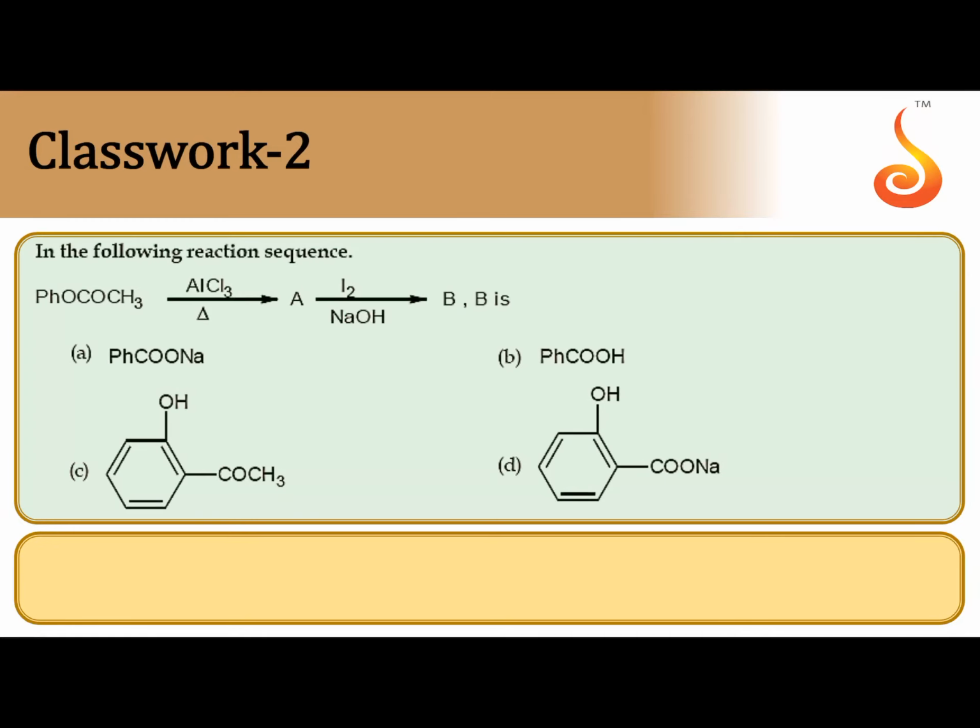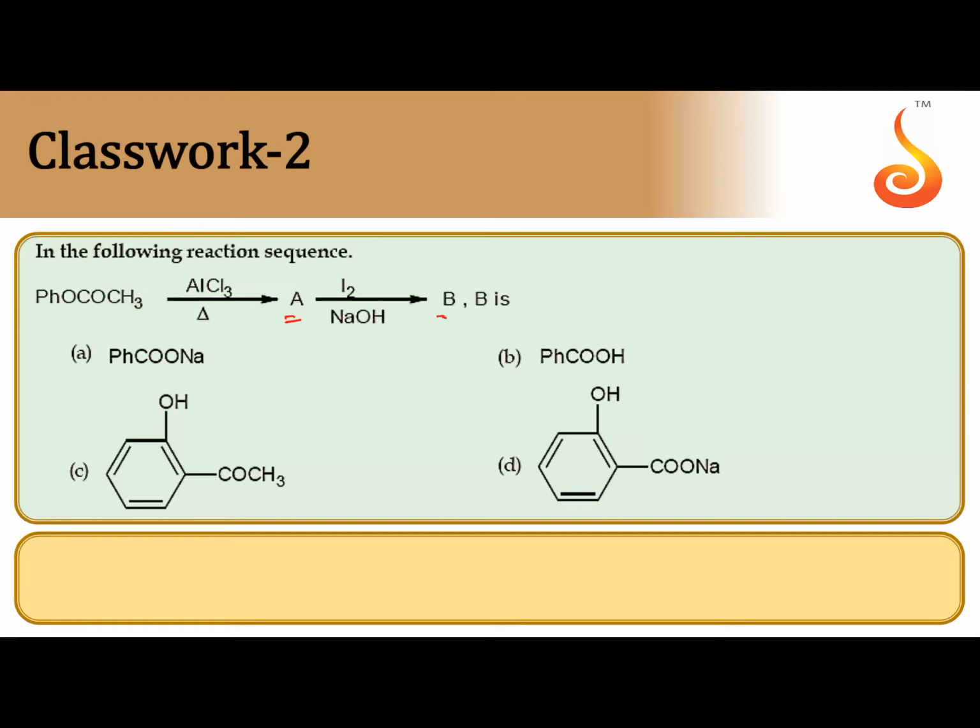Next, in the following reaction sequence, A and B we have to find out. OCOCH3, phenyl ethanoate is given.